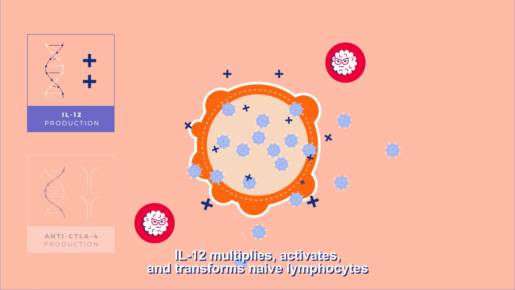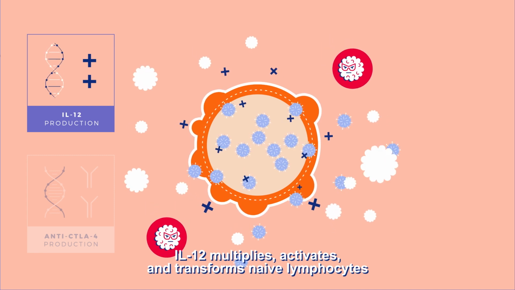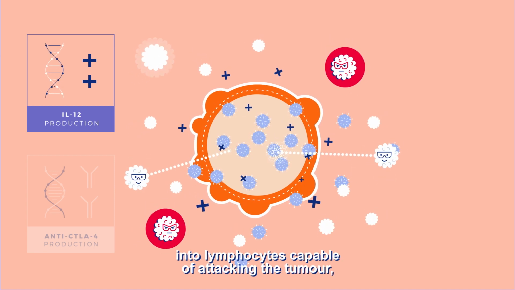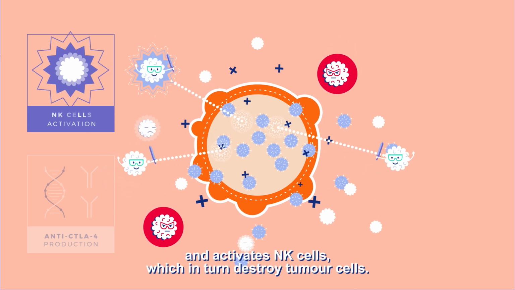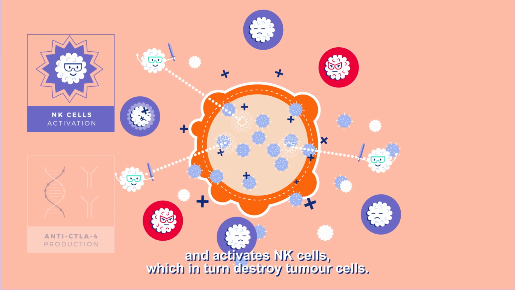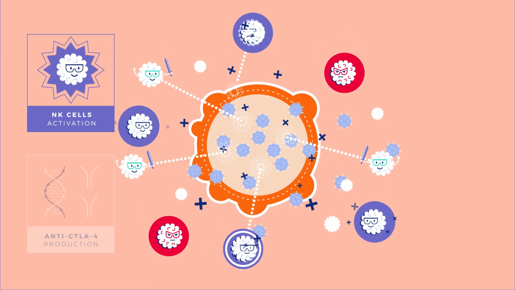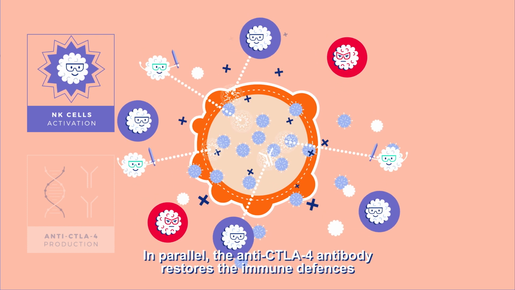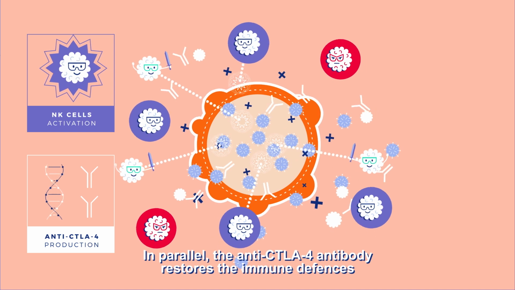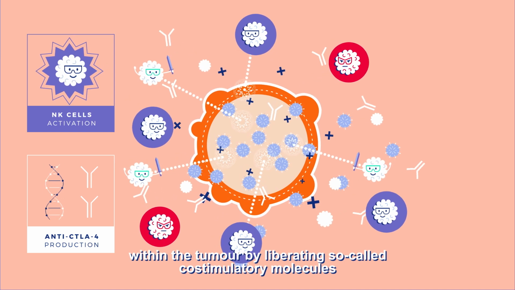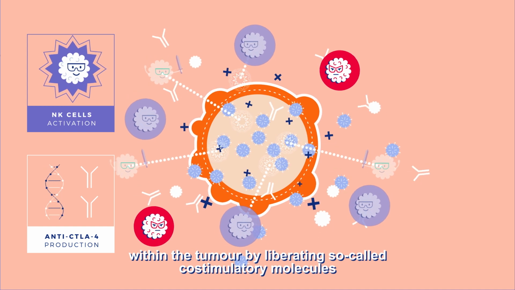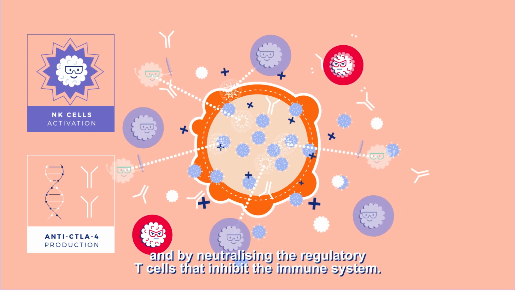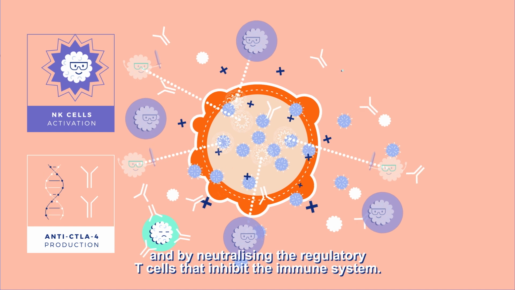IL-12 multiplies, activates, and transforms naive lymphocytes into lymphocytes capable of attacking the tumor, and activates NK cells, which, in turn, destroy tumor cells. In parallel, the anti-CTLA-4 antibody restores the immune defenses within the tumor by liberating so-called costimulatory molecules and by neutralizing the regulatory T cells that inhibit the immune system.